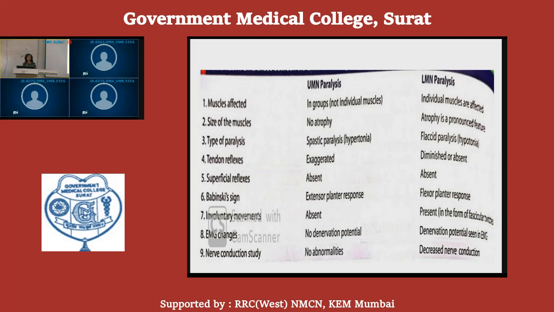The type of paralysis is spastic paralysis, that is hypertonia, in upper motor neuron paralysis. The tone of the muscles is increased because the inhibitory effect of descending tracts on the alpha motor neurons gets disrupted.